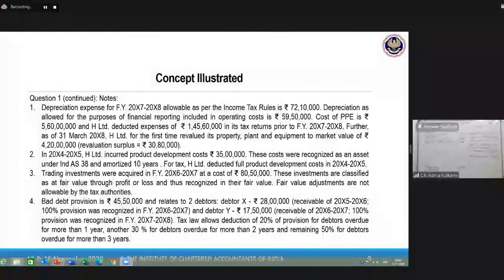How much is permitted? Permitted is 11,90,000. Sir, please don't lose sight of what is permitted also. In the midst of just disallowing, let us not forget what is allowed also. So therefore, 11,90,000 is allowed, 17,50,000 is disallowed. Let us proceed to the next set of notes.